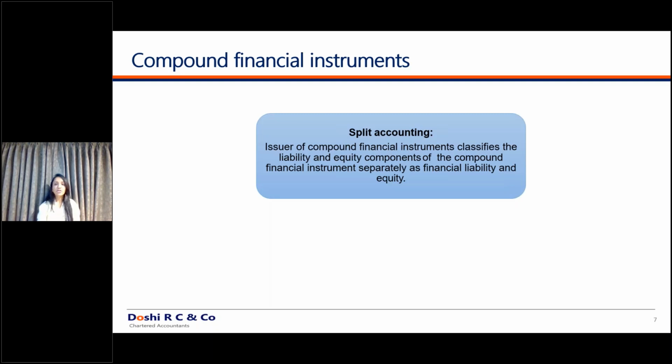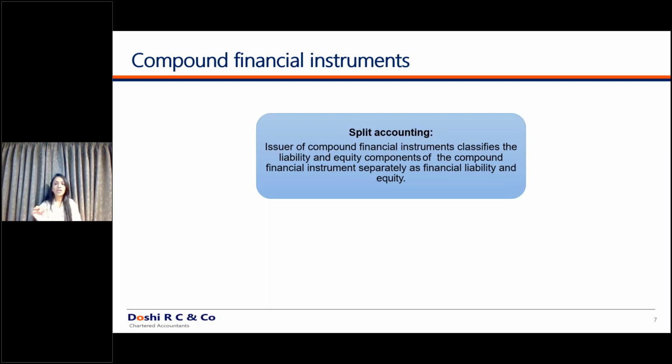Your periodic interest is a liability portion, because you cannot deny the obligation of cash for the interest component. And if the conversion option is not exercised, in that case you have to deliver the cash. So it is again a liability portion. And if it is converted, then it is an equity portion. So it is a compound financial instrument.